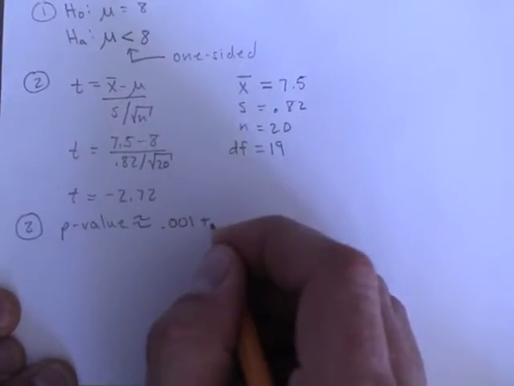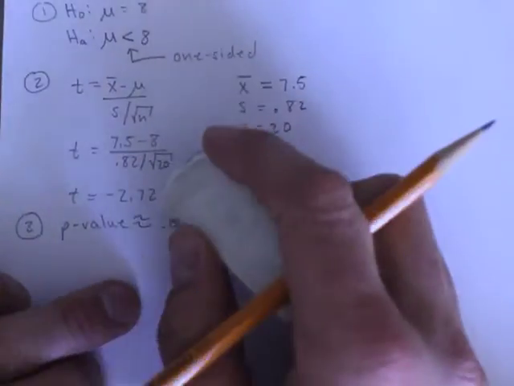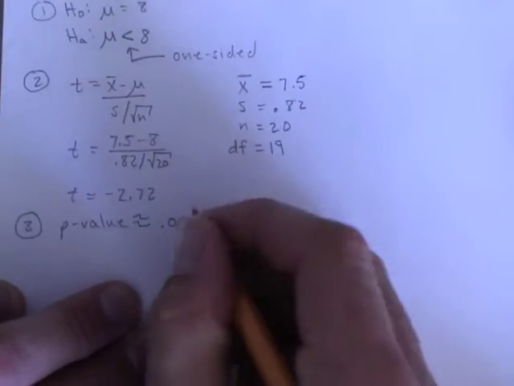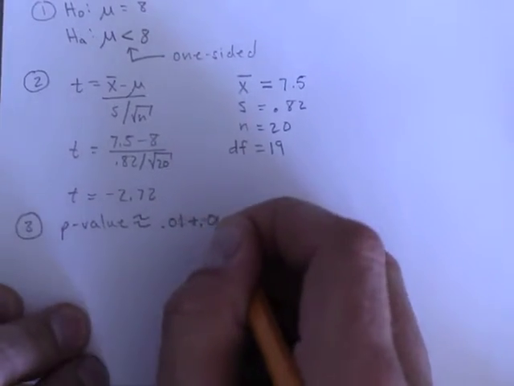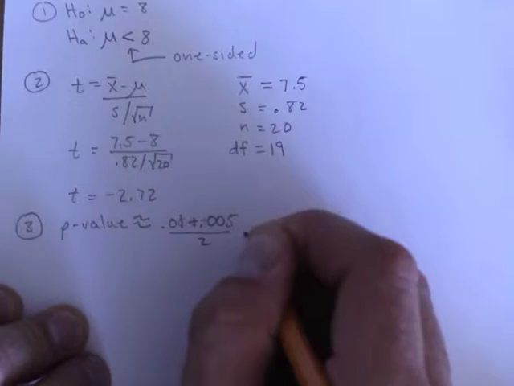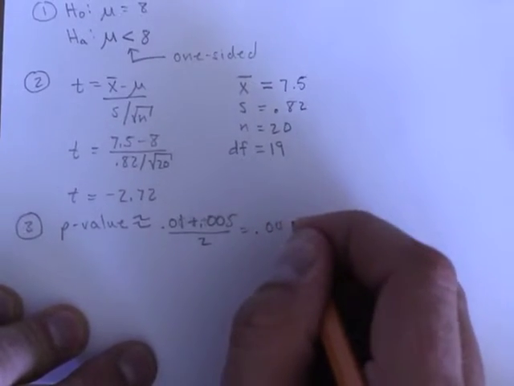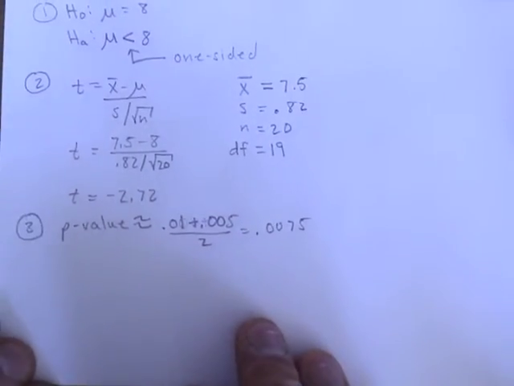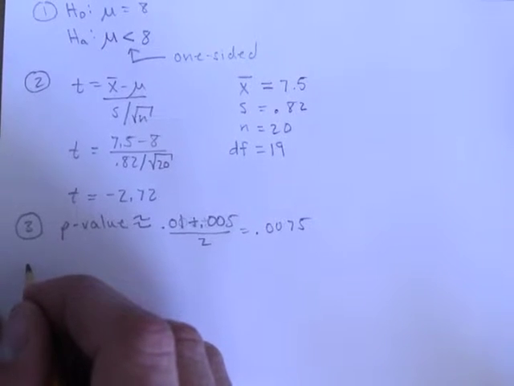And I can just go ahead and average those two. It'll be 0.01 plus 0.005 divided by 2. When I average them, I get 0.0075. So my p-value is roughly 0.0075.